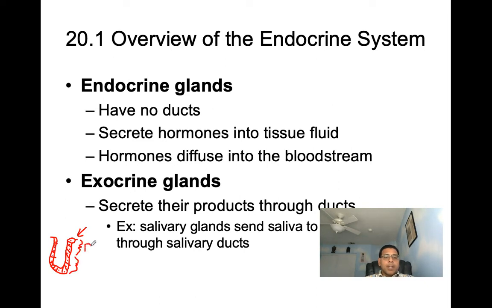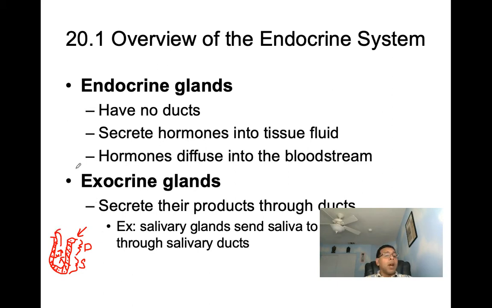So here we have the duct, and here we have the secretory portion. This is the part of the gland that will actually make secretions, and from here those secretions make their way into here, and then they make their way up. Now they're in the duct, and from the duct they make their way out onto the surface or into the cavity as we described. So that's what a duct is.